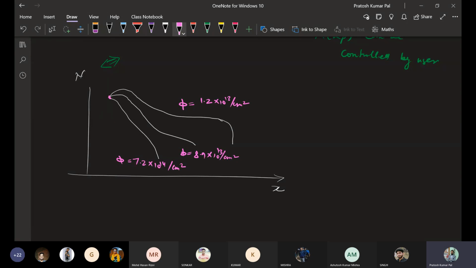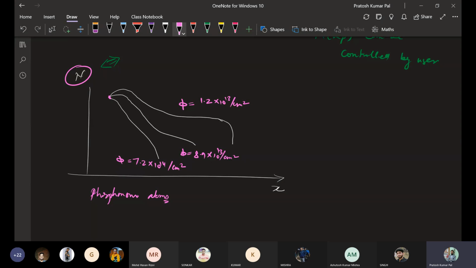Okay, so here this is an example of phosphorus atom. Here, if phosphorus atoms are going to be doped, or the ions of phosphorus atom are going to be projected on the silicon surface, then this type of nature will be shown in case of the concentration of this target atom basically.